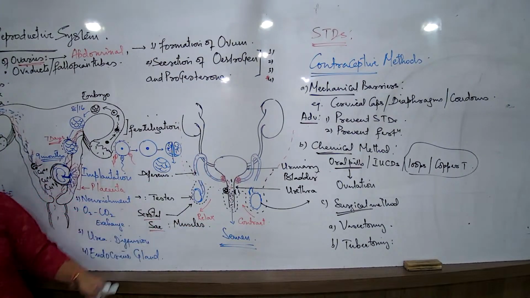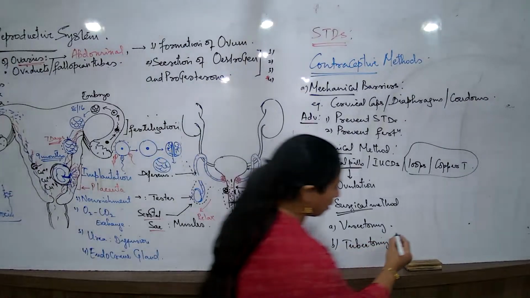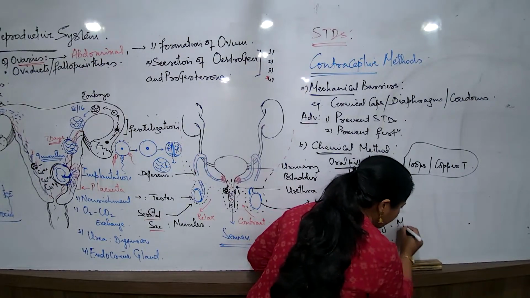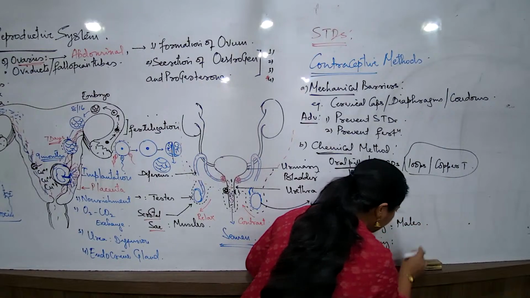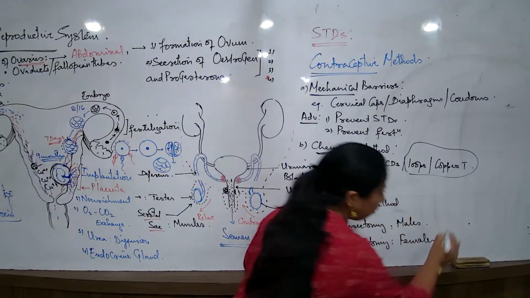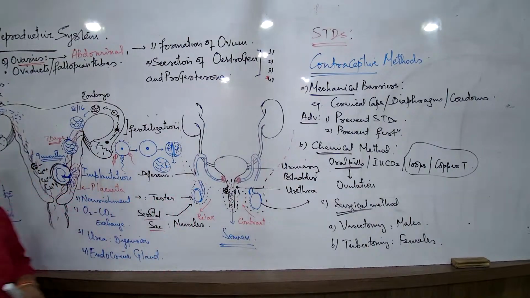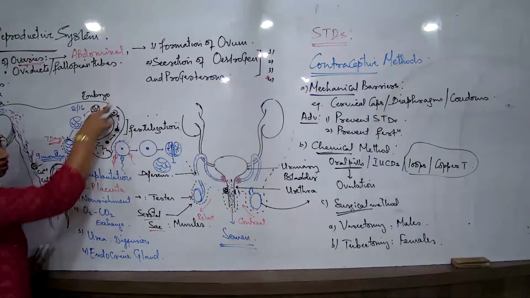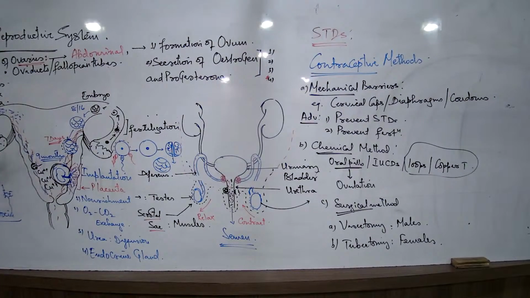कभी भी नहीं. And if I talk about again a similar method when we are talking about vasectomy is in the males. And what about the tubectomy? Tubectomy is in the female body. The oviduct is cut. So when I talk about the oviduct is cut this way, will the gametes be formed here?